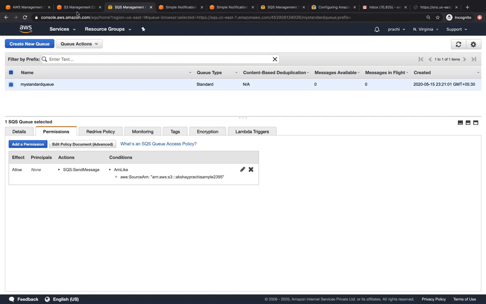I hope you understood SQS in detail. You can write your own clients using any programming language to produce and consume messages from SQS. There are also other queuing systems which have much more advanced configurations. You could take a good look at Amazon MQ, their own message queuing system, which supports AMQP and other protocols, or MQTT protocols.